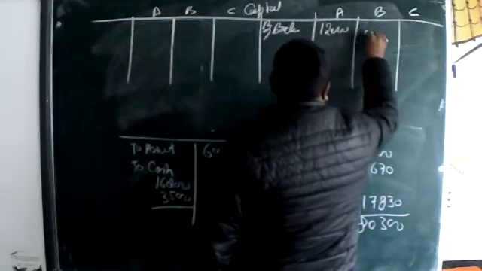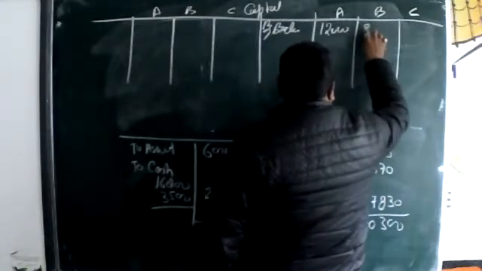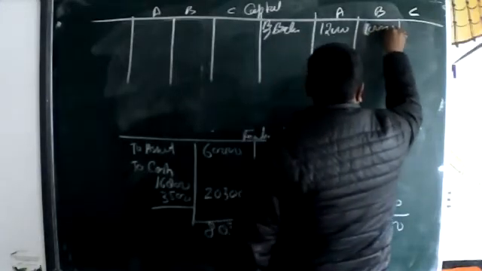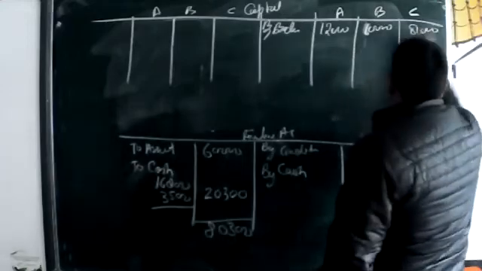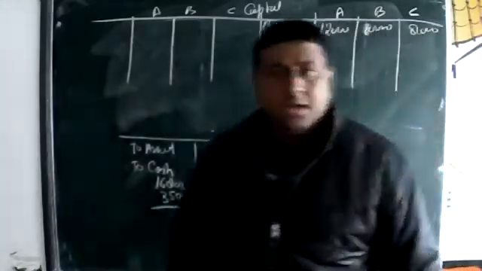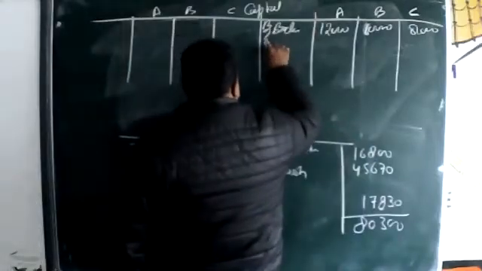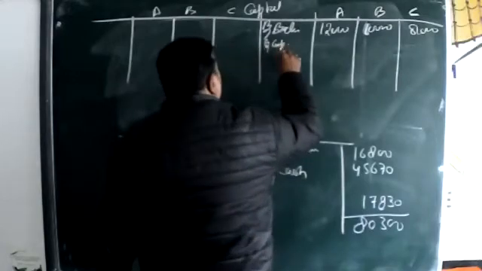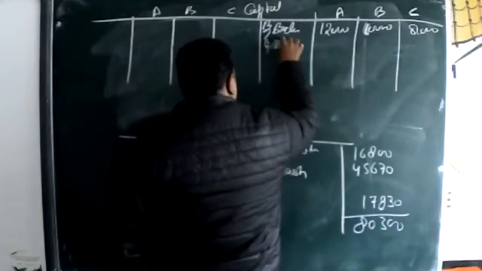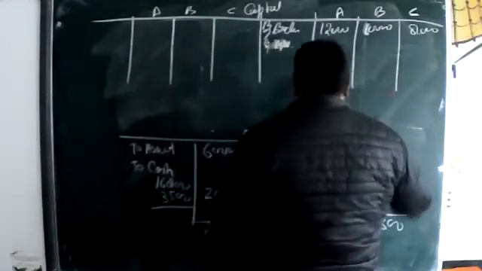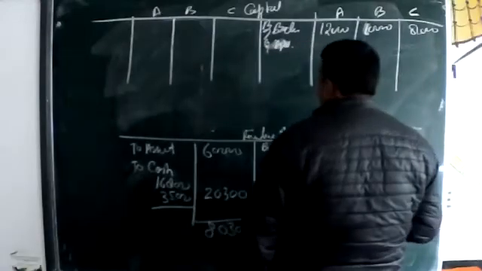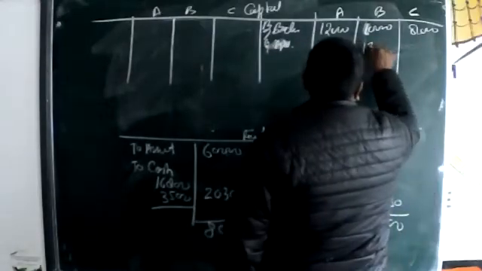First, the opening balances: 12,000, 10,000 and 8,000. Yes, sir. Balance is 12, 10, 8, and then additional: B will be 13,500, sir, 13,200.